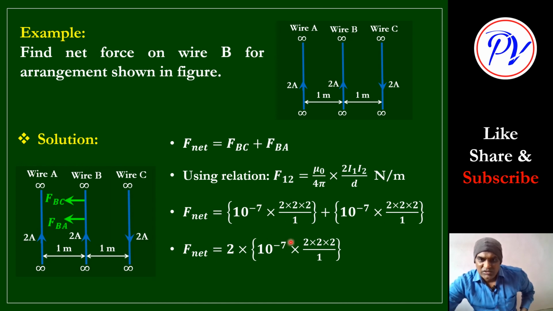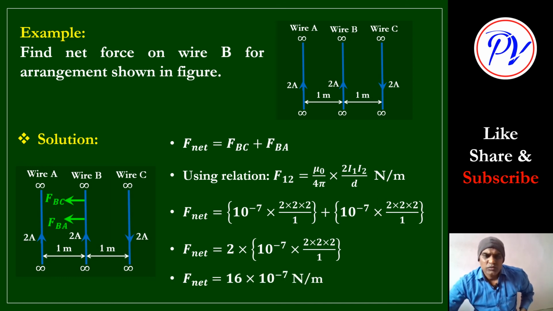2 into this value. Are you getting? Everything is clear on the board. So you do the calculation. F net will be 16 into 10 raised to minus 7 Newton per meter. I hope you have understood everything.